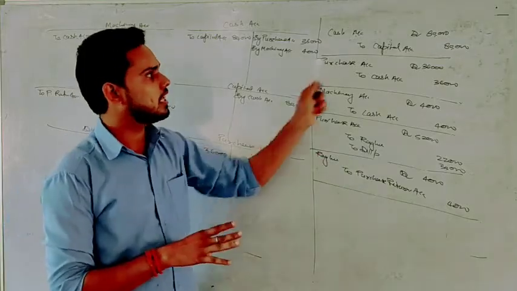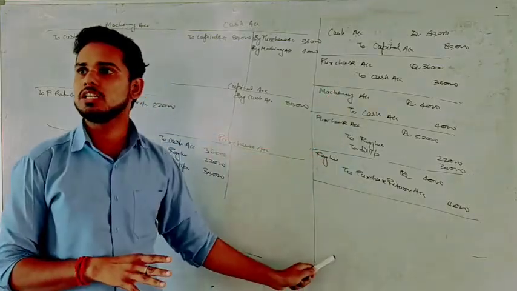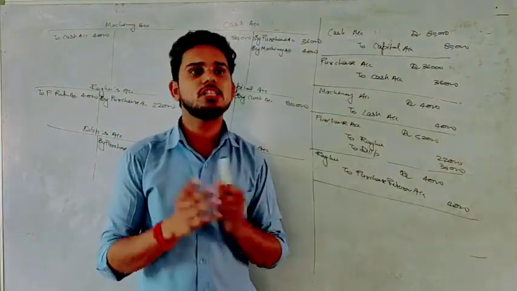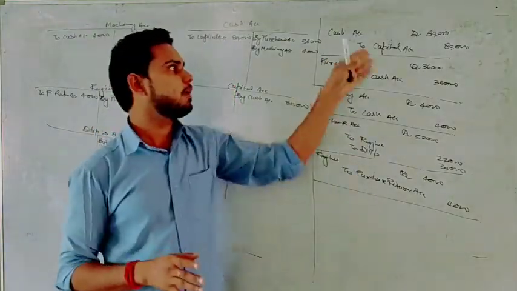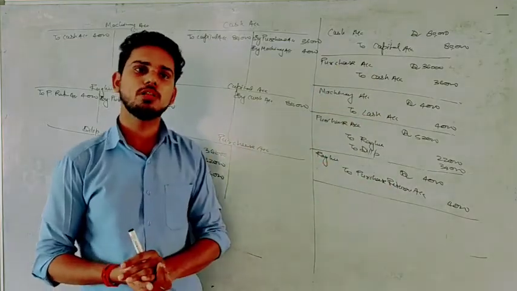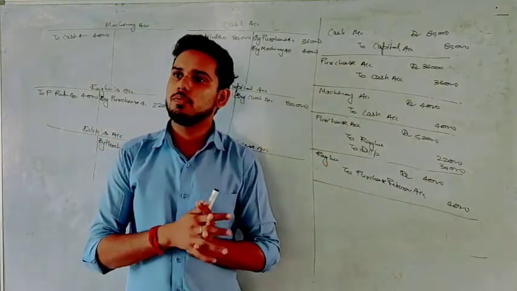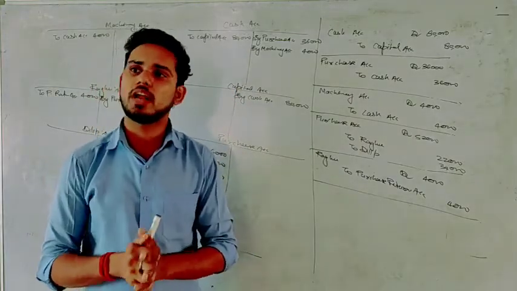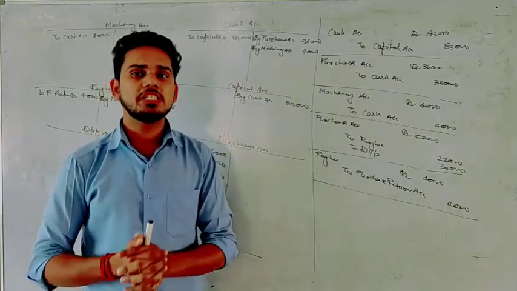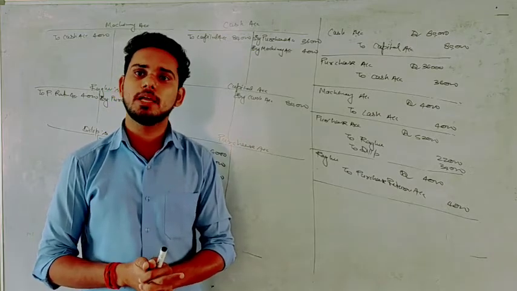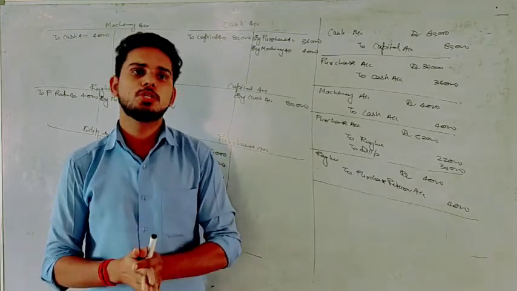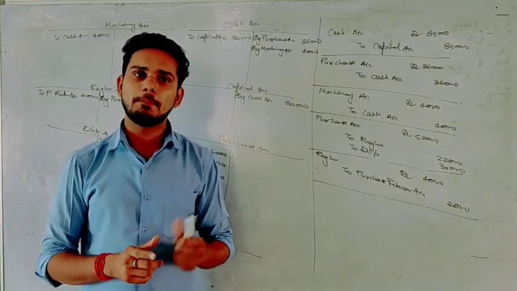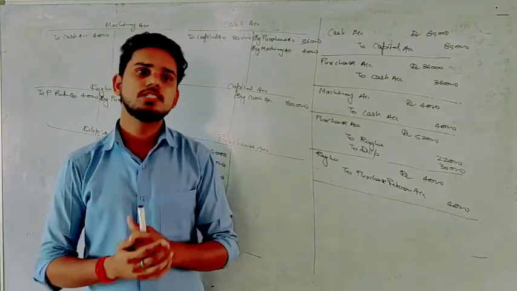When capital is done, then next prepare purchase, post all the entries of purchase, then cash is already prepared, done, then machinery. This way you can go, or you can go one by one. That will also help. So whatever way you feel comfortable, you can prepare that way. But the rule of posting and the rule of writing, everything is the same. So I hope it is clear to you how we can prepare a ledger from journal. In the next class, we will see how we can prepare ledger with the help of subsidiary books.